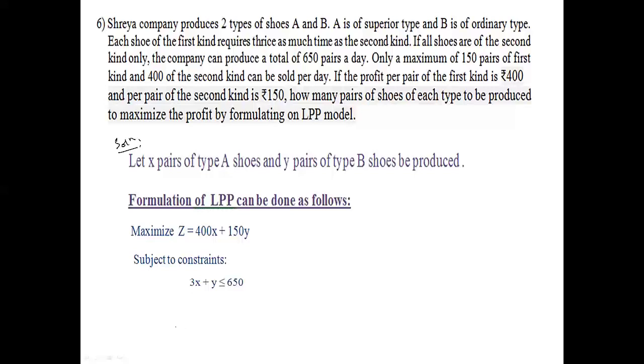So that's the time constraint. And the next is, only a maximum of 150 pairs of first kind, that means x is less than or equal to 150, and 400 of the second kind, so y is less than or equal to 400, can be sold per day. And non-negative constraints are to be written compulsorily. So x is greater than or equal to 0, y is greater than or equal to 0.